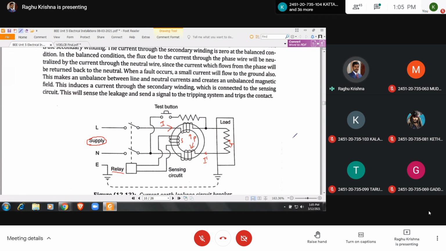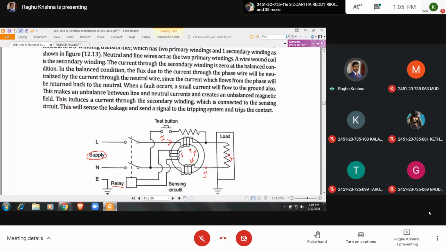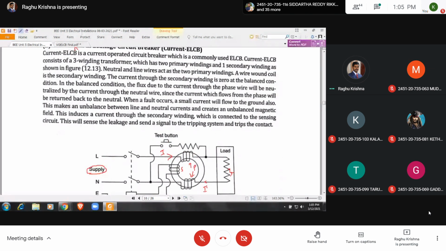So let us see these points here. Current operated ELCB is a current operated circuit breaker. You can write current operated earth leakage circuit breaker, which is a commonly used ELCB. Current ELCB consists of a 3 winding transformer. You have 2 primaries and 1 secondary, as shown in the figure.